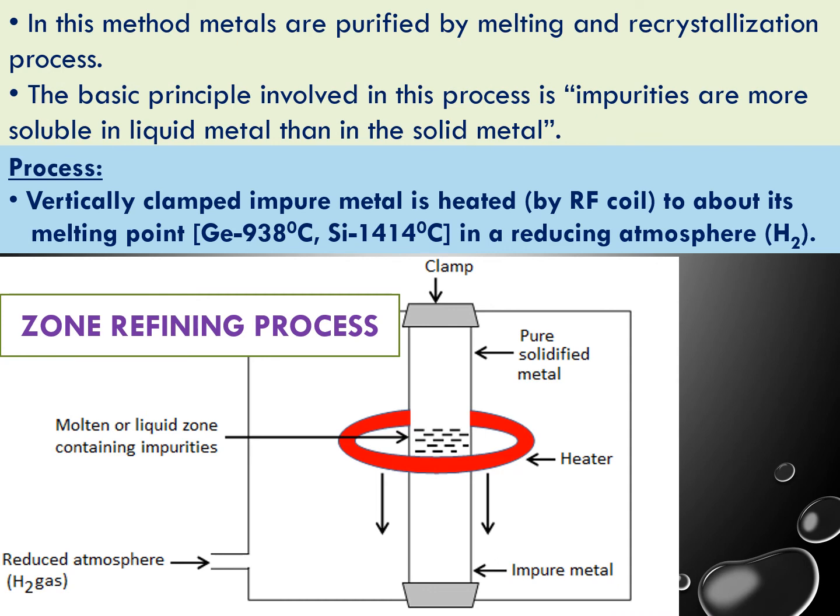And the next process is the zone refining process. This process mainly involves melting and recrystallization. Many times we subject the material to the melting process and recrystallization process. The basic principle involved in this process is that impurities are more soluble in liquid metal than in solid metal. This is a very important point. Impurities are more soluble in liquid than in solid metal.